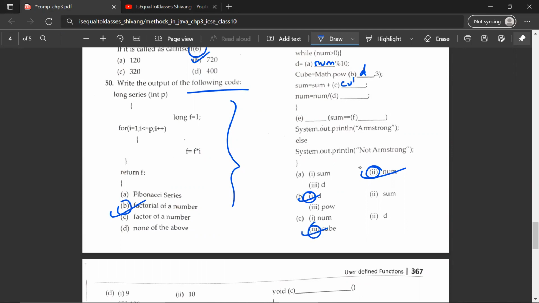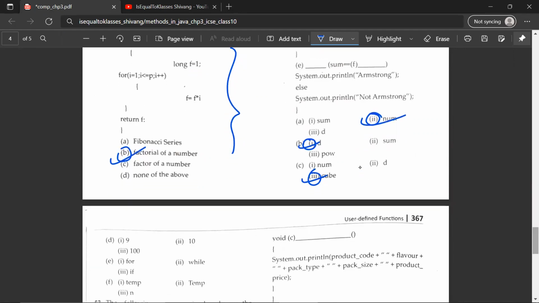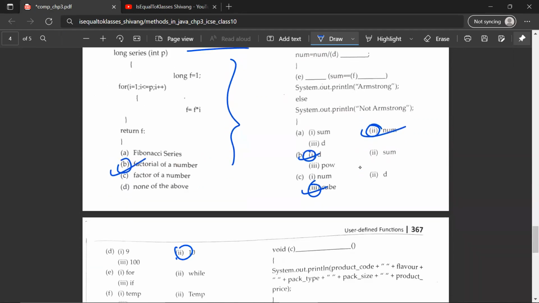So you would write cube over here. And then D, let's scroll down a bit. D would be 2, 10. Then E would be 1, 2, or 3. E would be 3.